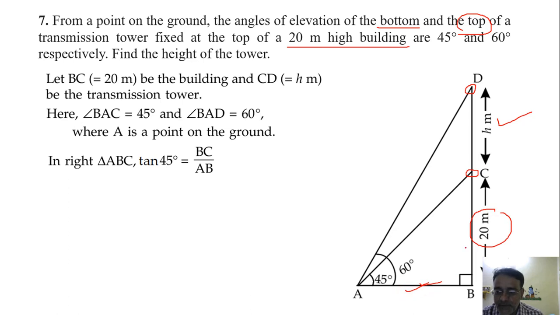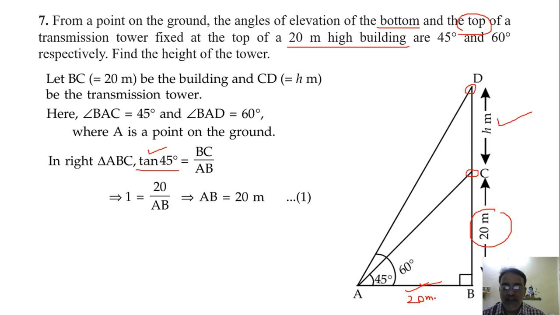So opposite side is given and adjacent we have to find. So we'll use tan 45 degree, tan theta. Tan theta is equals to opposite by adjacent, that is BC upon AB. What is the value of tan 45 degree? 1. So 1 is equals to 20 upon AB. So AB is also equals to 20 meter. ठीक है, तो AB का वैल्यू हम लोग को मिल गया 20 मीटर.